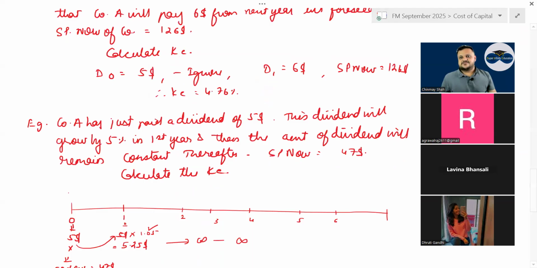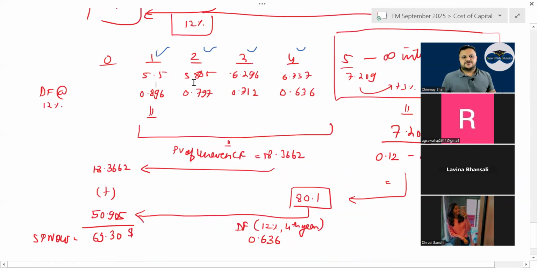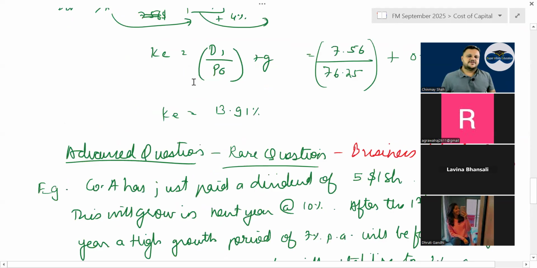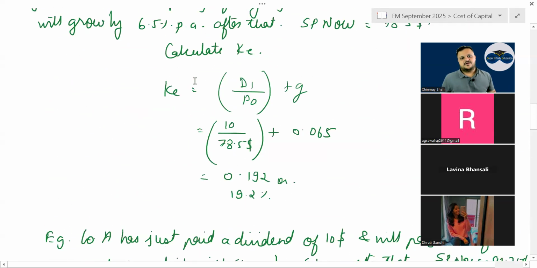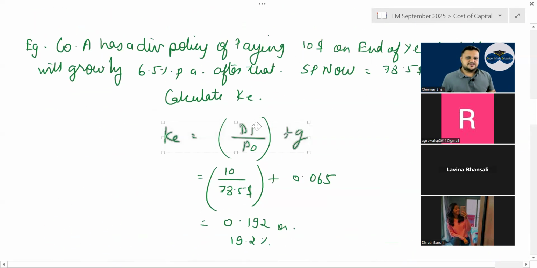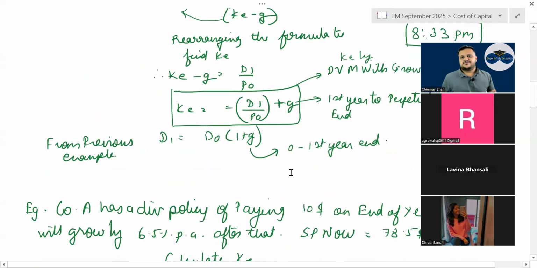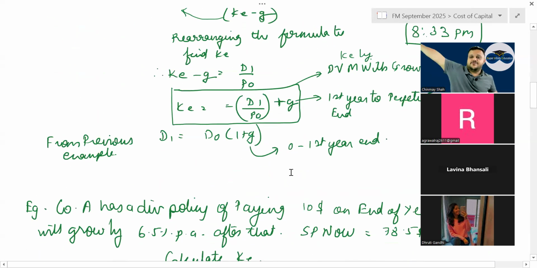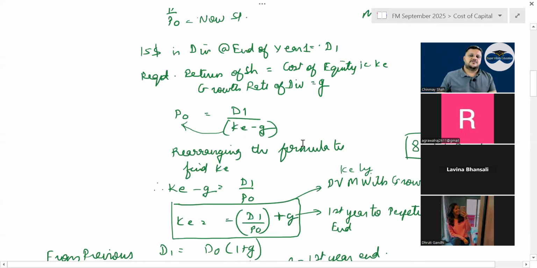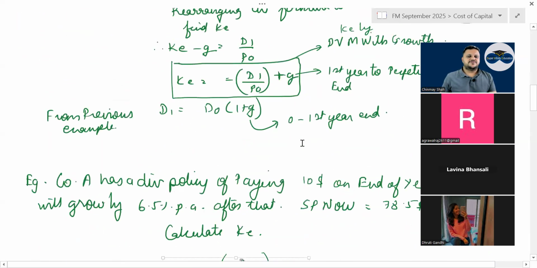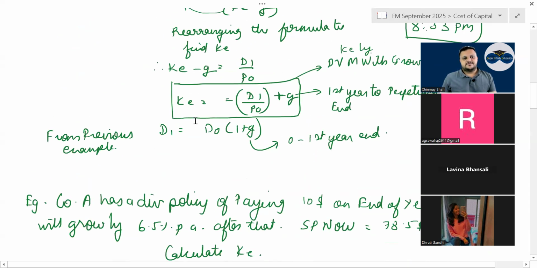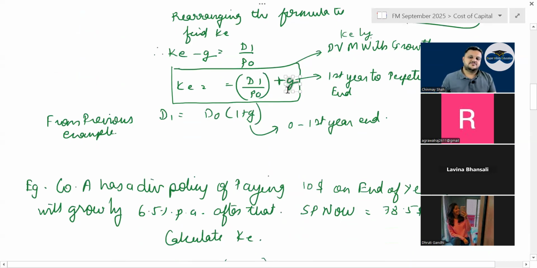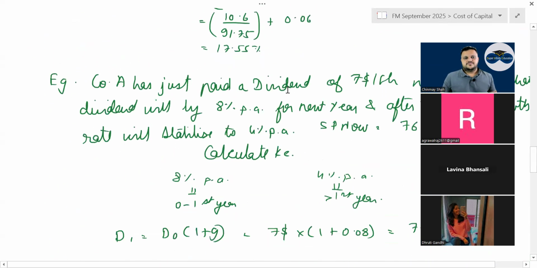Have a look. Then there is something called as which growth, correct? Which growth is what? What is the formula derivation सब करने के बाद the formula comes out to what? K is equal to what? D1 upon P0 plus G. This G is nothing but from first year or after first year, what will be the growth till perpetuity? Correct or not? Have a look. D1 upon P0 the whole bracket plus G. But when it comes to D1 ka formula, this growth rate is from 0 to first year. Huh? This growth rate in the main formula is after the first year till perpetuity. Have a look. Right? So that is how it is.